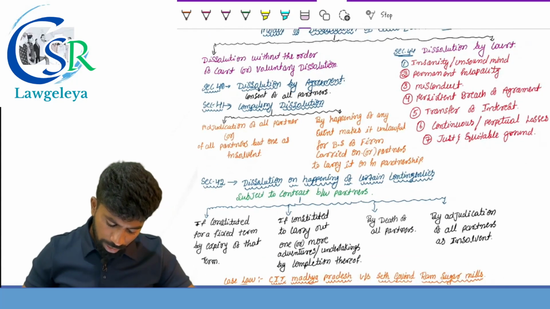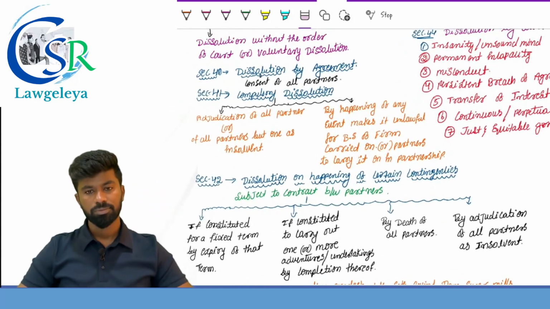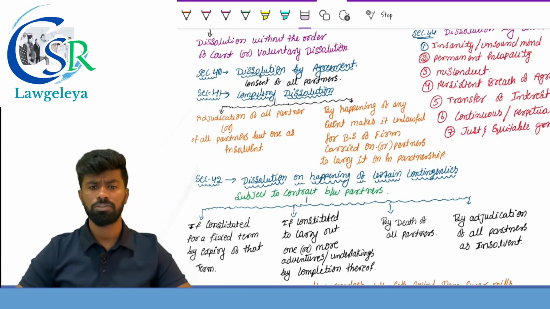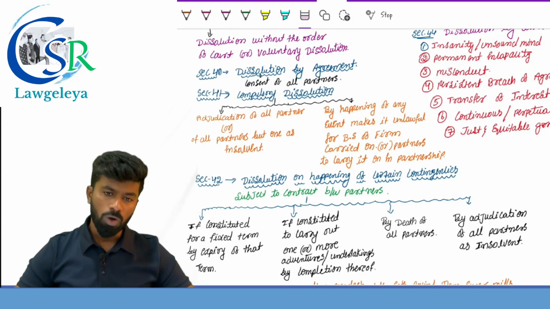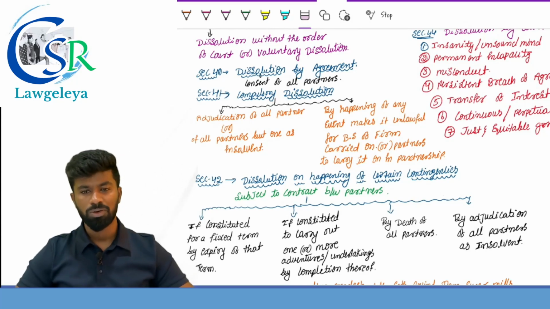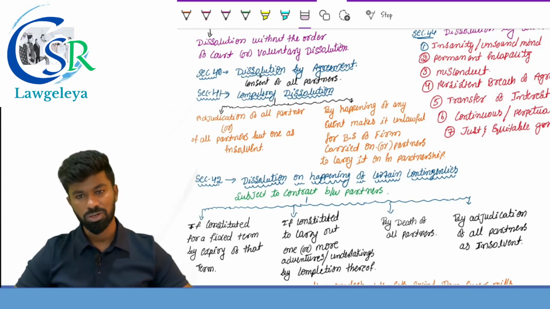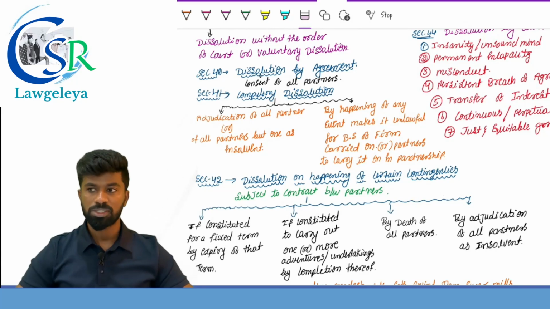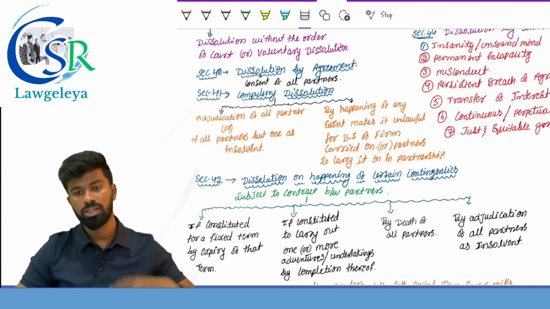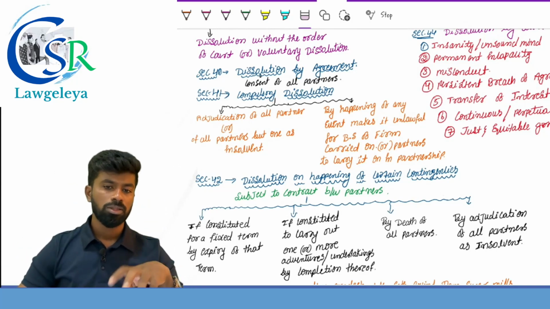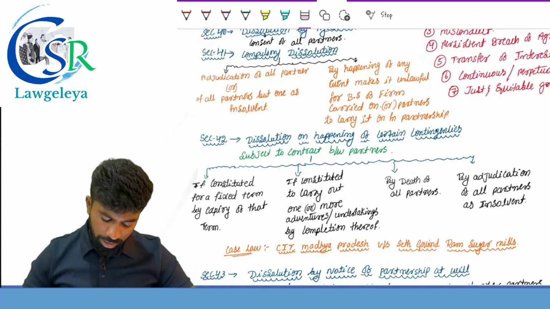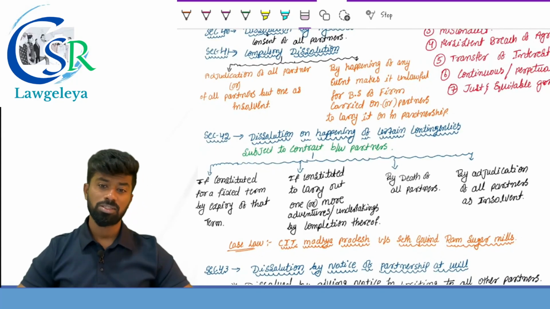Section number 41, compulsory dissolution. There are a few cases where the firm is dissolved automatically or by default. What are they? In case all the partners except one are adjudged insolvent, the firm is dissolved. Or on the happening of any event that makes the firm business unlawful, if it is carrying a single business, then the firm is dissolved compulsorily.